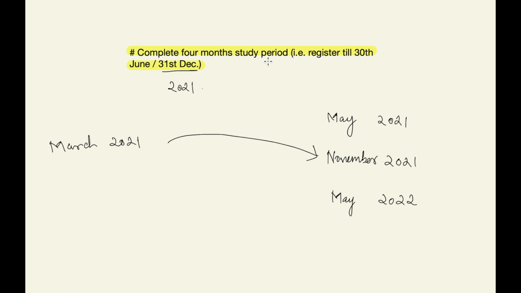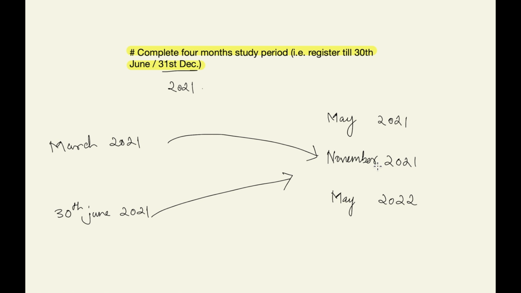So if you register for the foundation course on or before 30th June 2021, you are eligible to write the foundation exam in November 2021, in the same year.